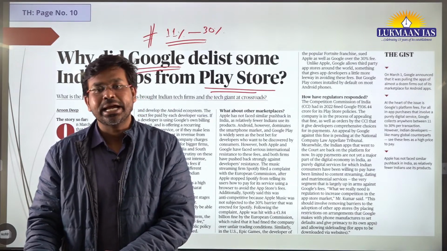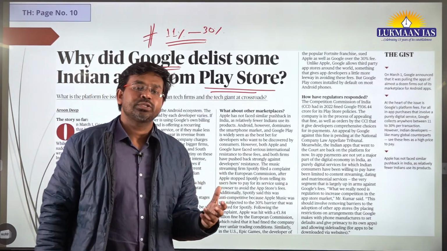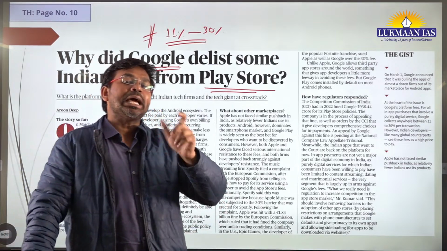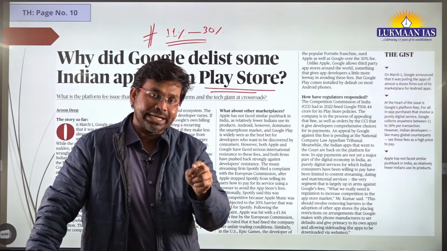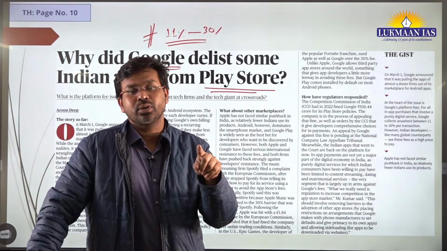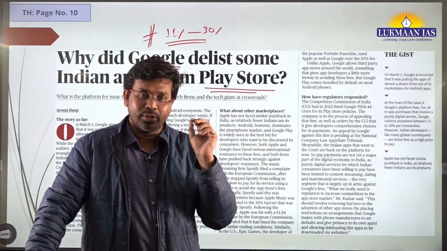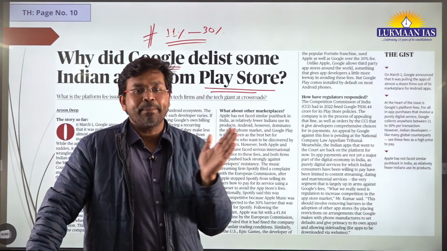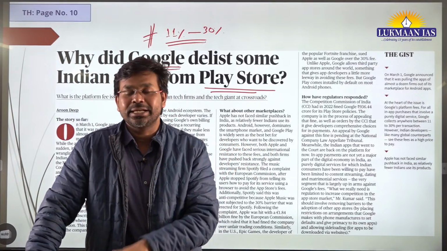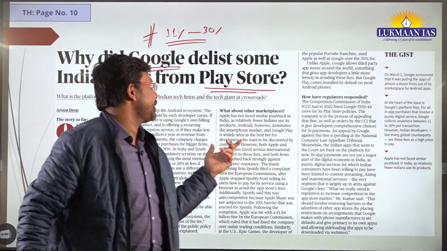There has been a time that Spotify, one of the music companies, found a way to direct users to make payment not through the Google Play Store, not through the App Store of Apple, but through another way around. And after that, Apple delisted that particular application, and they filed a case in the European Commission.